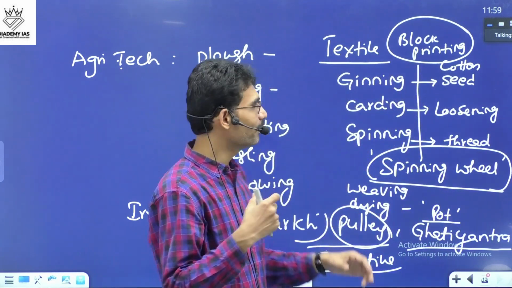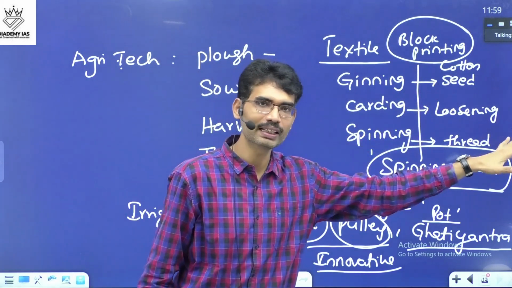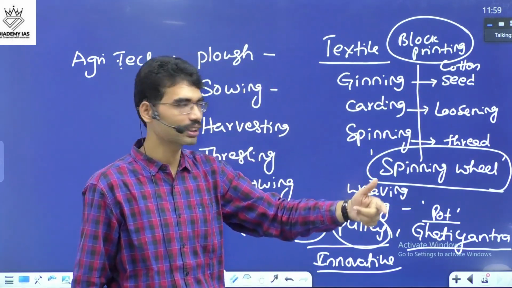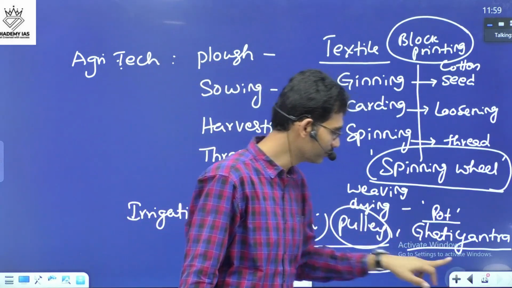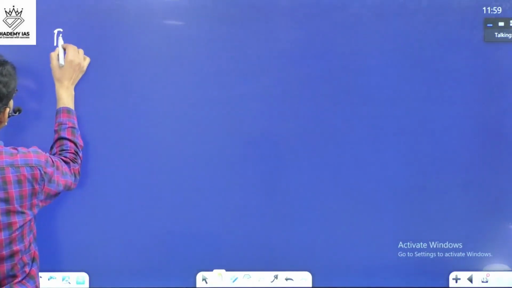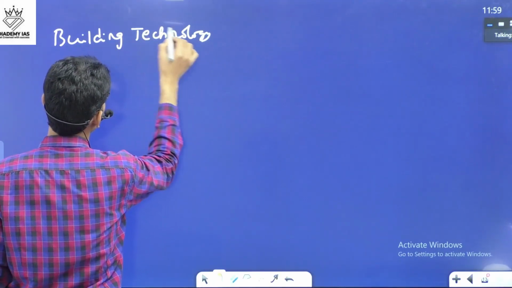Now, next biggest contribution of Delhi Sultanate comes in the form of building activities. There more technological advancement came when in comparison with the ancient time period. Building technology.